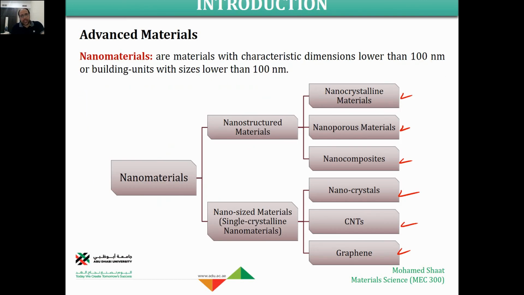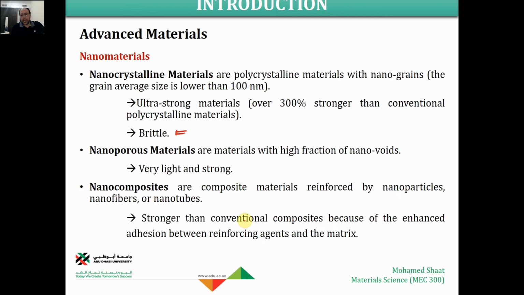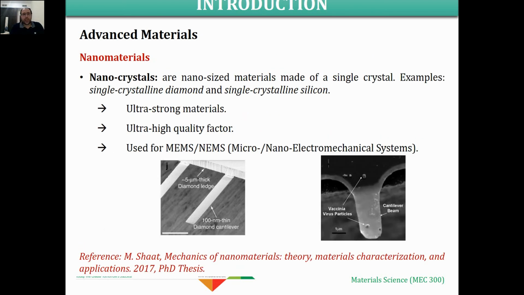The second group of material, as I mentioned, is the nano-sized one, where the entire material size is going to be in the nanoscale. Like the case of a nanocrystal, we could form a nanocrystal where the material is just a single crystal, and the size of this crystal is nanoscale. Like these two figures here, images of mechanical resonators, beams used for some medical or different applications. So nanocrystals are nano-sized materials made of a single crystal. As I said, it is just one single crystal, but it is nano-sized.